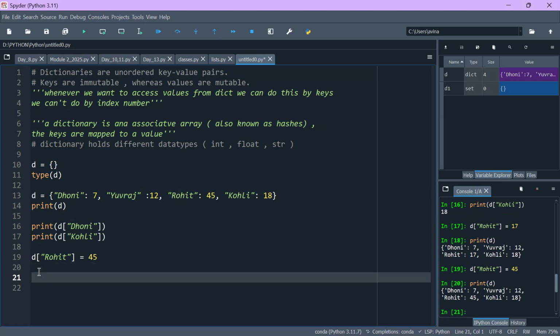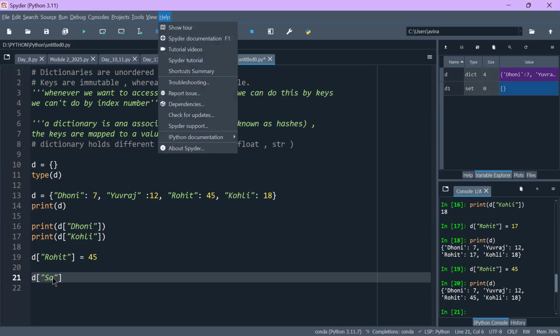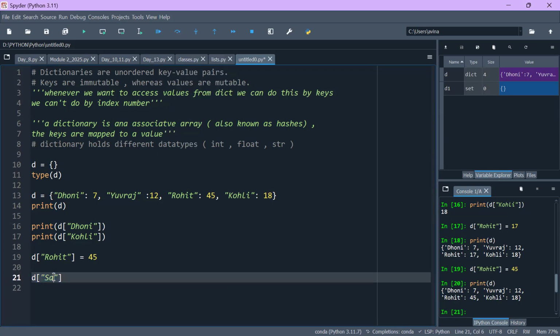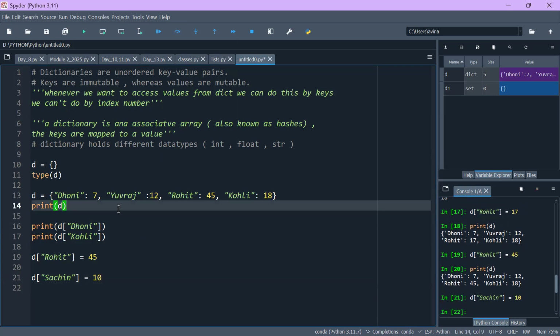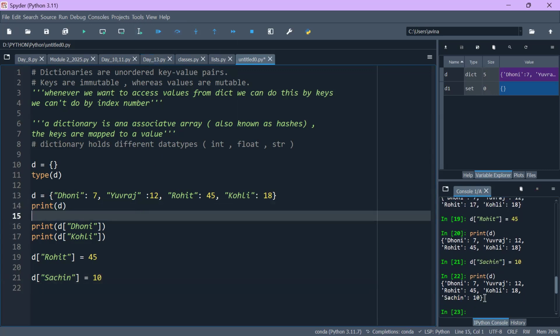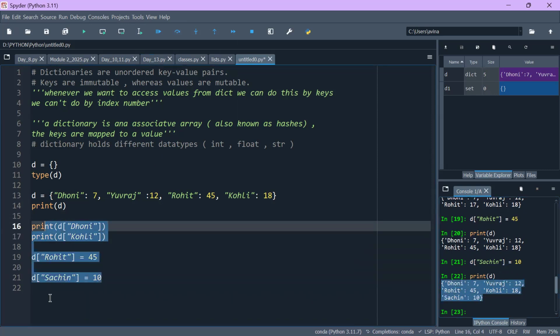Now, if I want to add some value inside a dictionary, what I will do is just write the dictionary name, a square bracket, and I will write a key here. Okay. Key means, for example, Sachin. I have written here Sachin. And what is the jersey number for him? It's 10. Now, if I update it, and again print D, you can see Sachin is added here with 10. So like this, we can add values here.